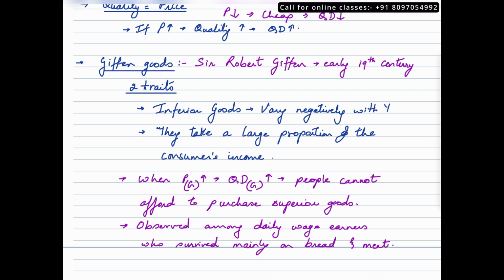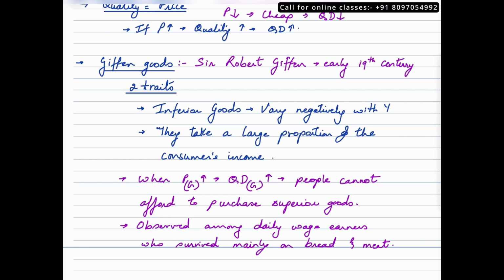Okay. Giffen goods is a phenomena again observed in the early 19th century by Sir Robert Giffen. And before we study the exception, let's take a look at what giffen goods are. You would generally see these 2 traits or characteristics in a commodity to be categorized as giffen goods. The first thing is it's an inferior good, so it will always vary negatively with income.